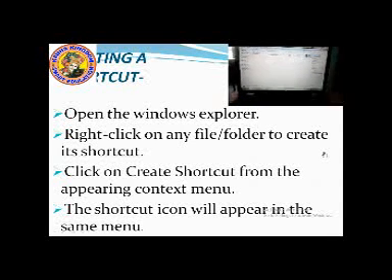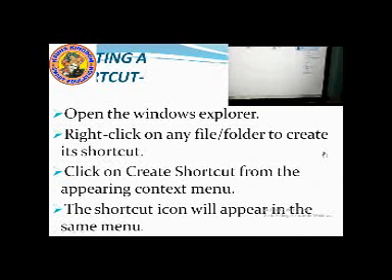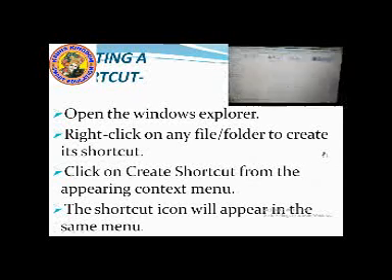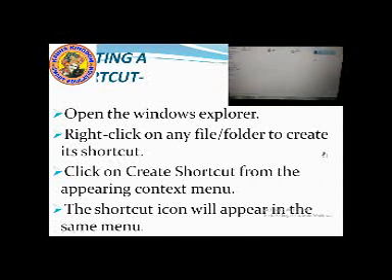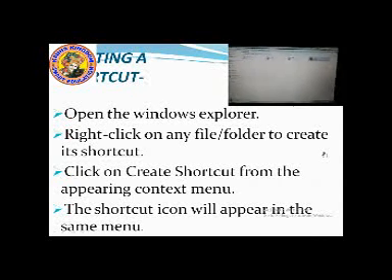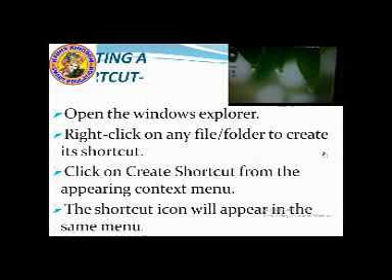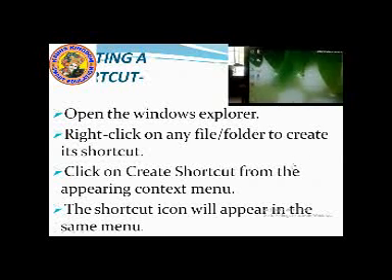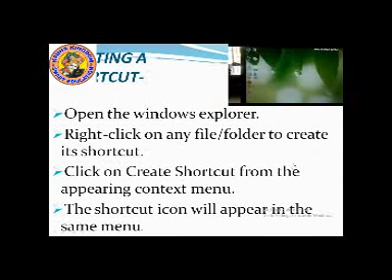Suppose I am clicking here. Right click. Okay? Then a context menu has appeared. Now there is an option. Can you see? Create shortcut. Yes, you choose the create shortcut option from the context menu. Now this shortcut will appear in the same window. See here. Okay? Video shortcut. Can you see? The video shortcut is copied here.